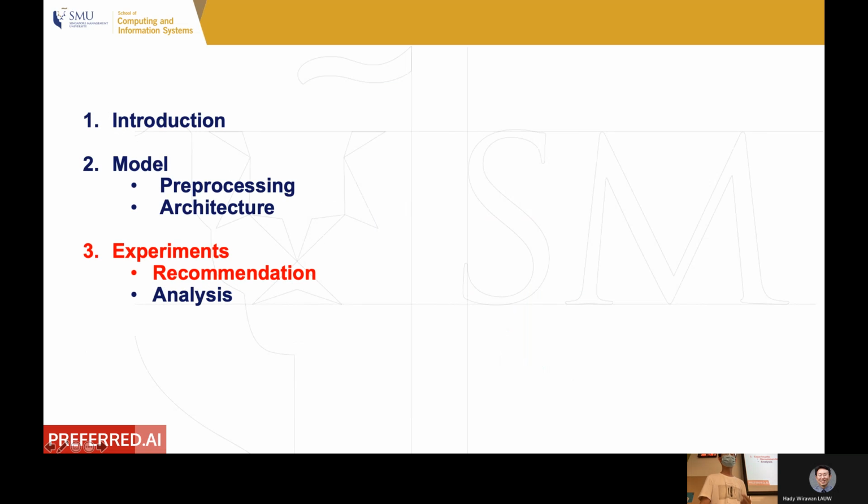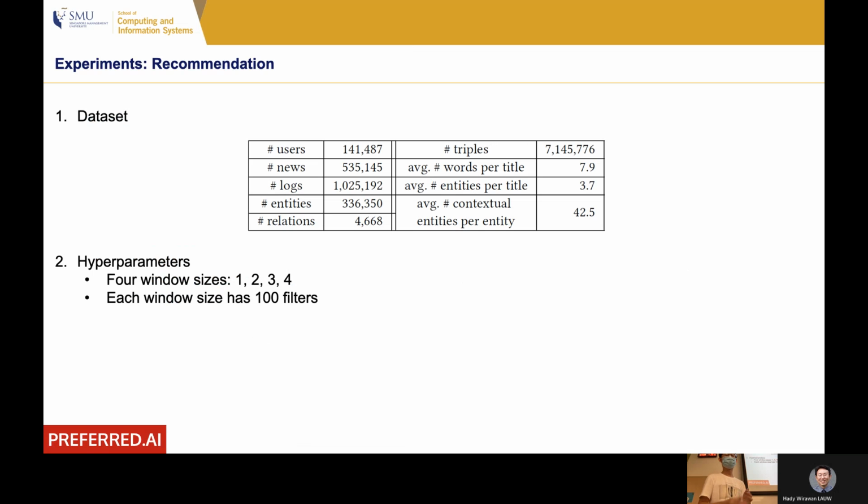After convergence, we can make predictions. This is basically the model that we use to make prediction. If the probability is quite high, then we recommend this news article. Otherwise, we don't recommend this news article. And there are 2 experiments. The first one is recommendation.